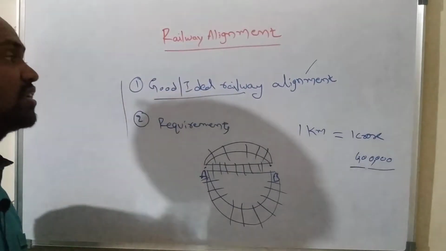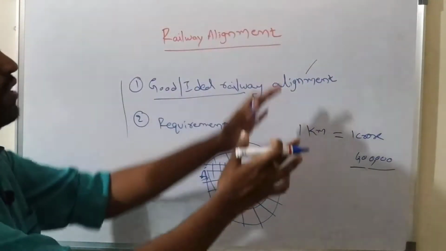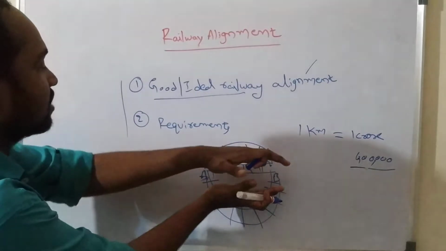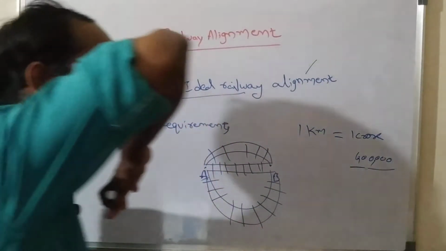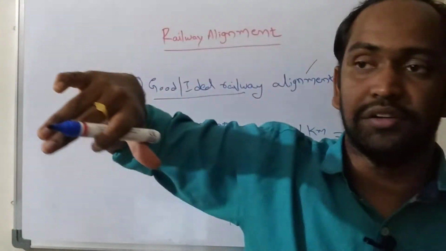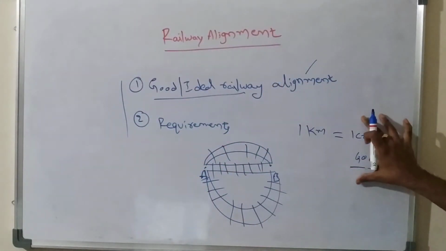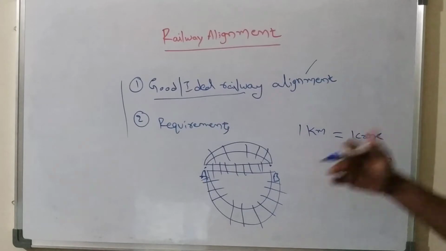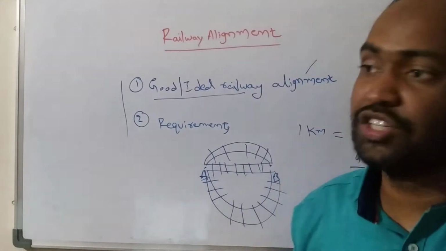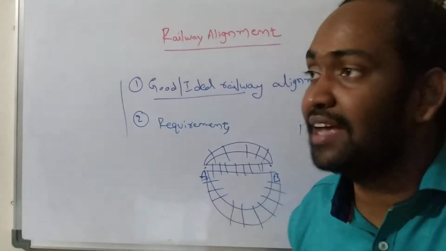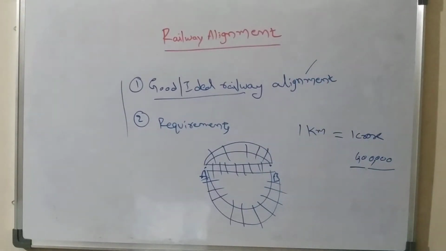And one more thing: if we choose a railway alignment wrongly, the entire railway transport system will fail, and it is this costly. So in case it is this costly, what can we do? We need to choose the railway alignment as short as possible, as proper as possible and as simple as possible. So that is the importance of railway alignment.